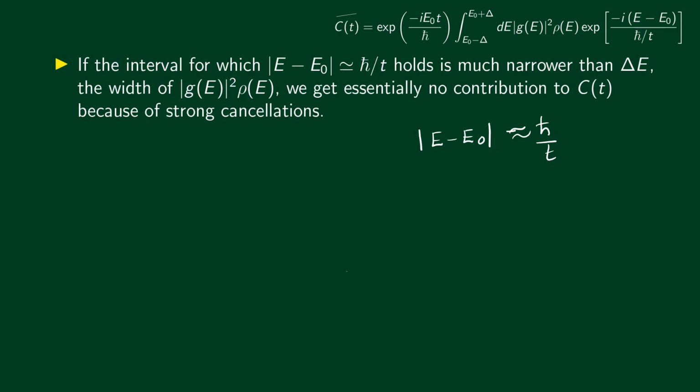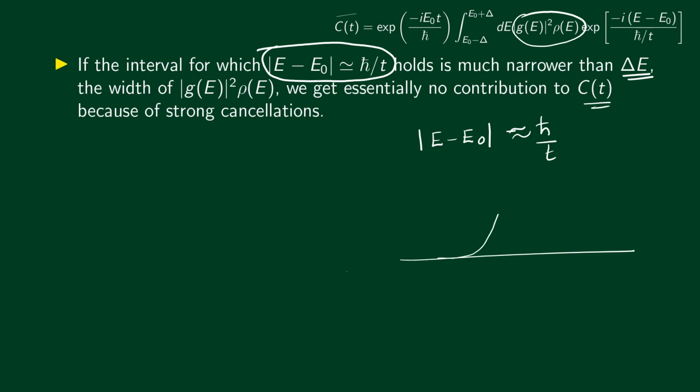If the energy interval for which this condition holds is much narrower than delta E, then we get essentially no contribution to C of t. Why is this? Because here also there is a function. So let's draw this function like this. It's 0 far away from E0 on both sides. So this is E0. We said that it has a width that we call delta E.